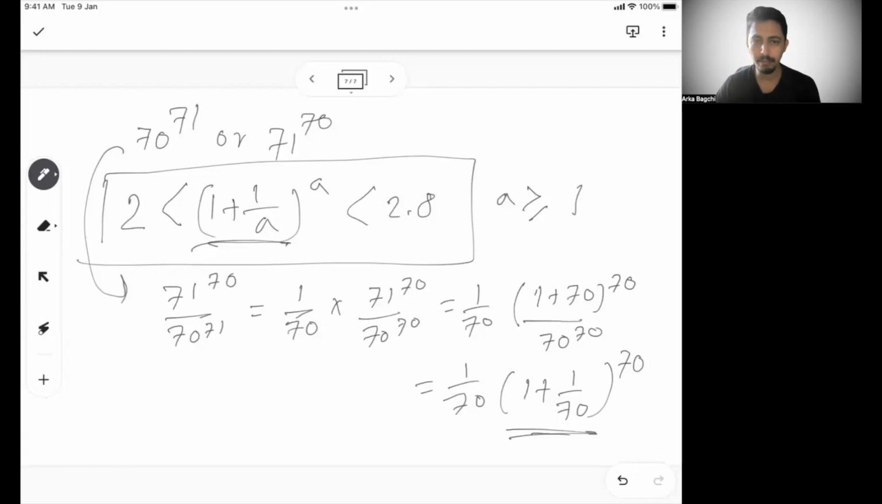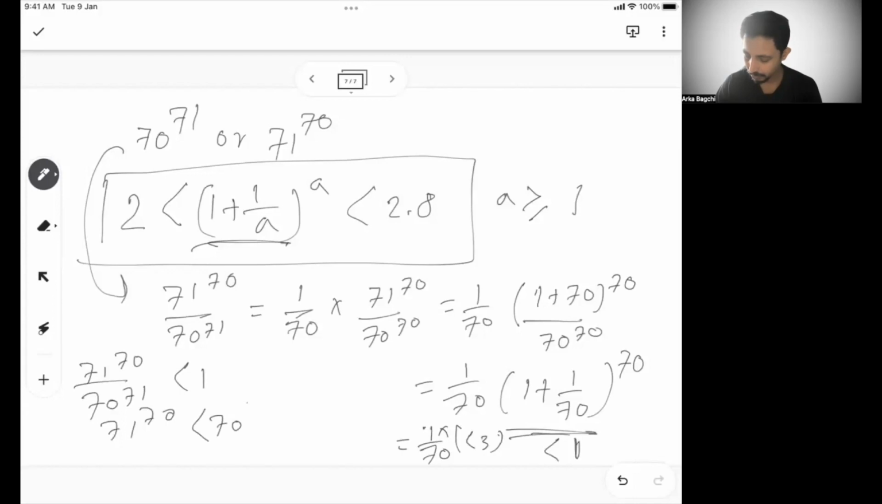So if this part lies between 2 to 2.8, can I write this value is 1 by 70 multiplied by a number between 2 to 2.8, which is less than 3? If it is multiplied with a number which is less than 3, can I say this value is less than 1? Because your numerator is less than 3. The maximum value you can get is 2.8 by 70, which is less than 1. So can I say 71 to the power 70 by 70 to the power 71 is less than 1, or 71 to the power 70 is less than 70 to the power 71.